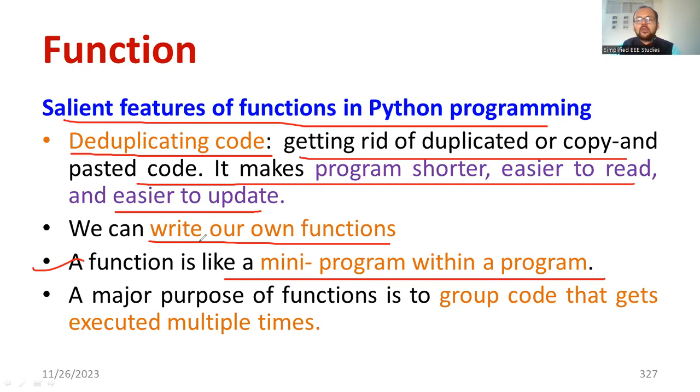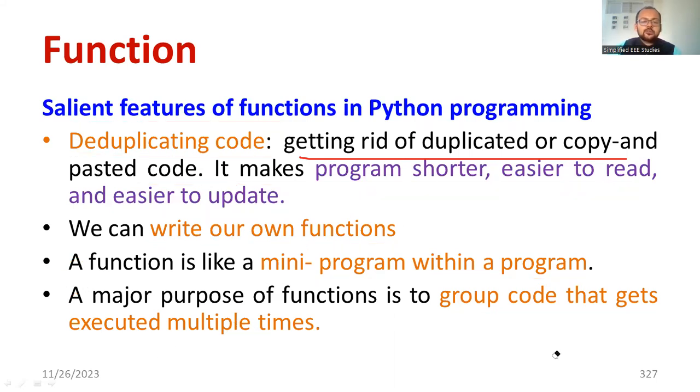Basically, we have so many lines, and in between, a few lines are consumed only for the operation of the function. It's a subsystem, a sub part of the entire lines, one part of the program. Program inside the program. Inside the function, some program will be running, right? A major purpose of the function is to group the code that gets executed multiple times. That is another salient feature of a function. You can go through the salient features of a function and try to understand its significance.